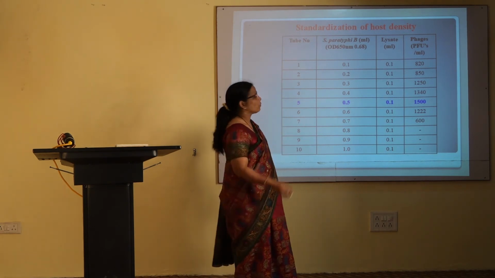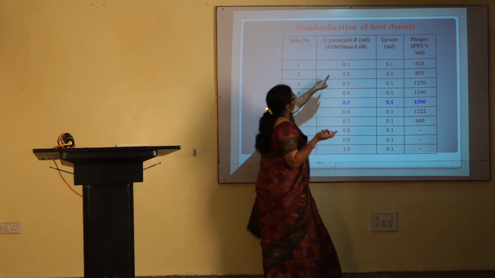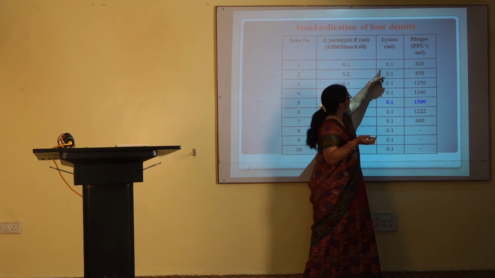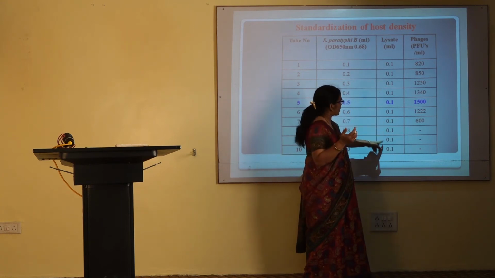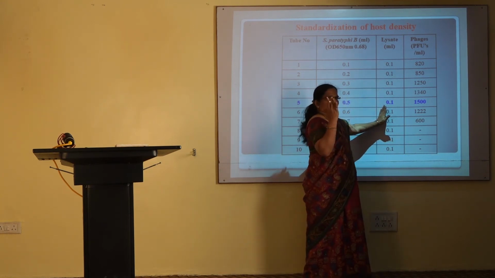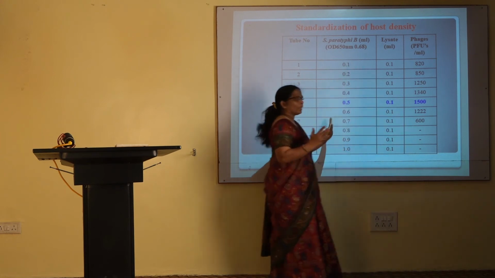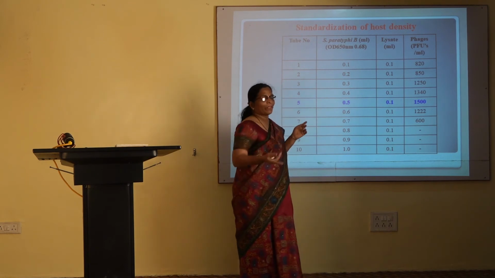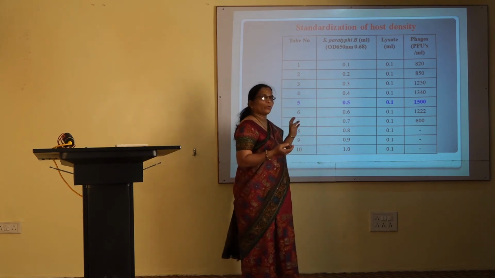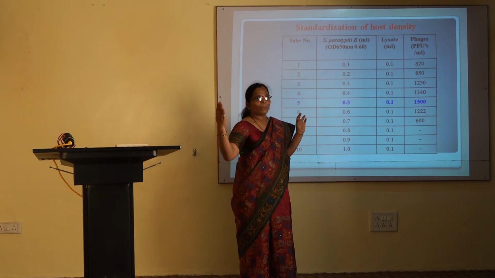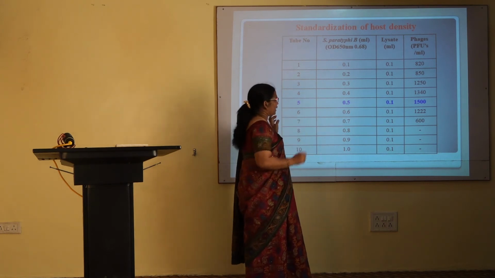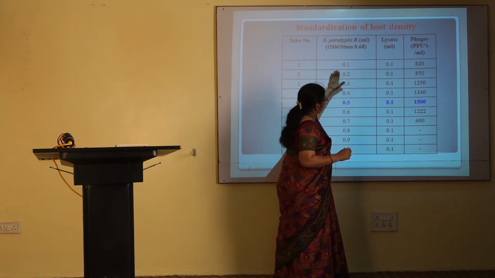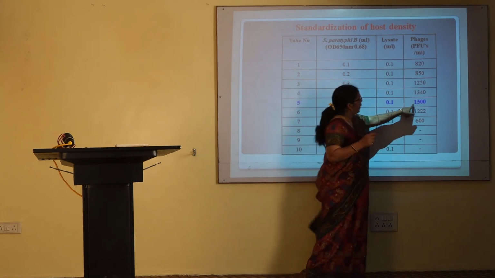You take different aliquots of the bacterial suspension and mix them with the bacteriophage suspension, but the phage lysate volume is fixed; only the bacterial volume is varying. When you perform the plaque assay technique, you get different numbers of plaques on the plate. You have to select the aliquot of the host bacterium which gives you the maximum plaques on the plate.